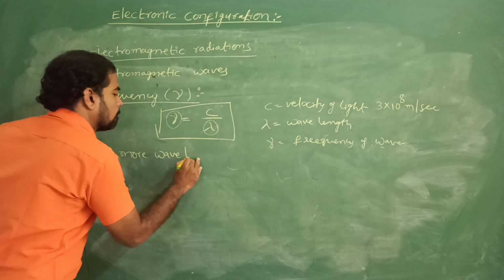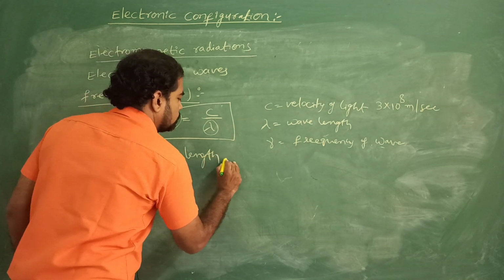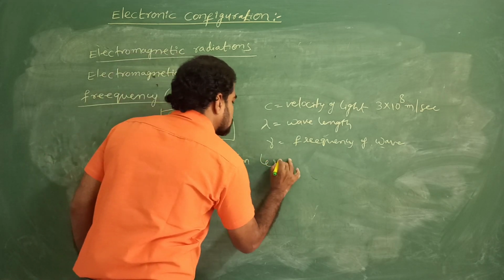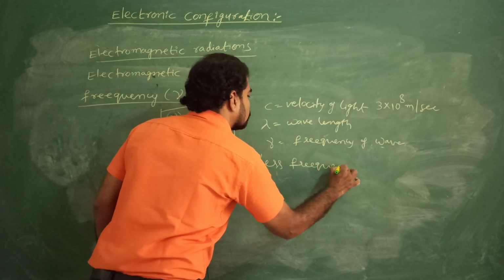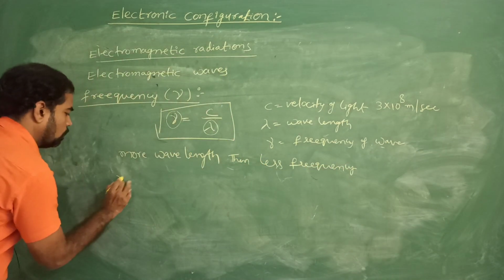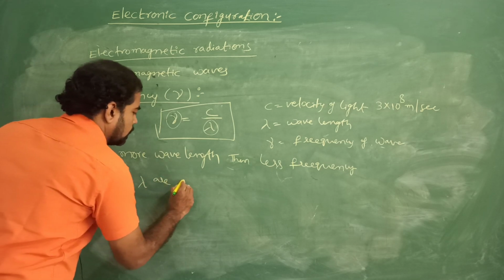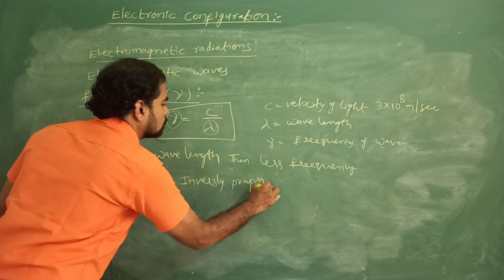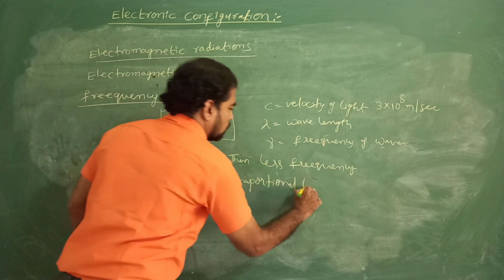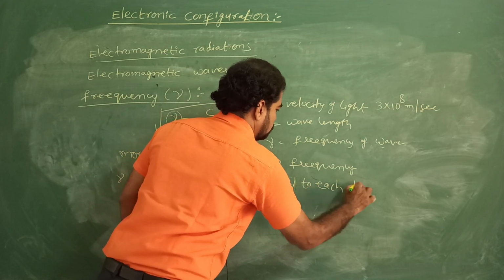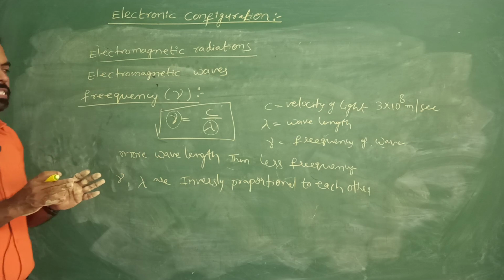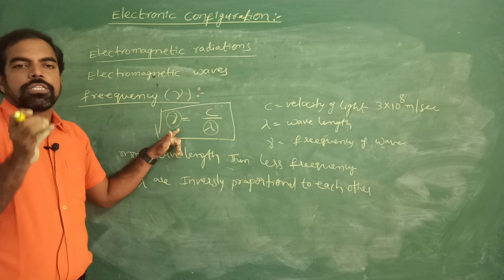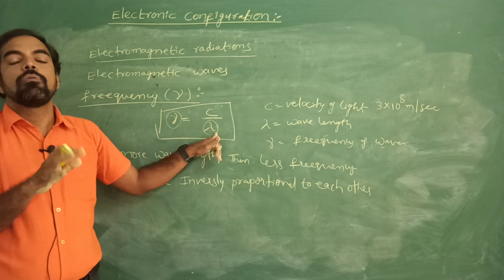More wavelength, then less frequency. Nu and lambda are inversely proportional to each other. For example, a wave which has more wavelength has less frequency. A wave which has less frequency has more wavelength.